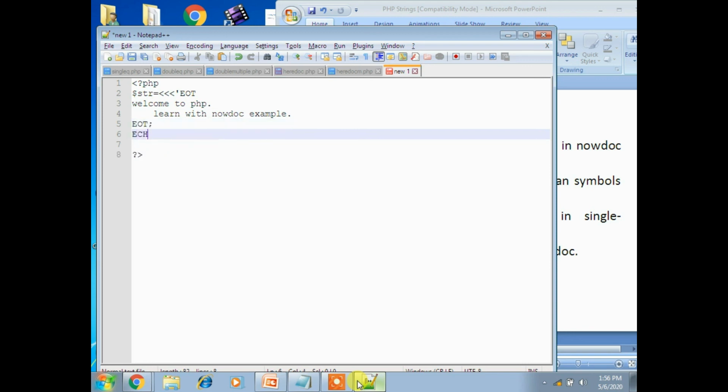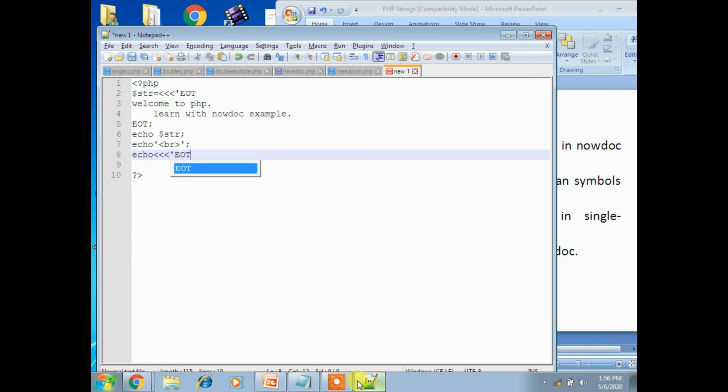Then echo, I am taking another one: echo dollar str, then place br, and again take another echo statement which has EOT again.